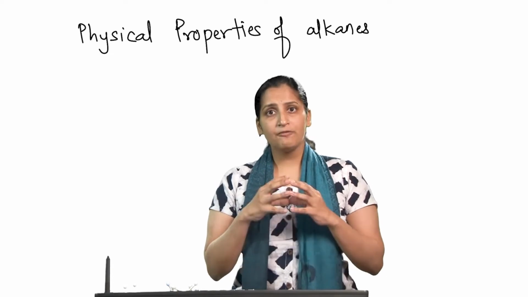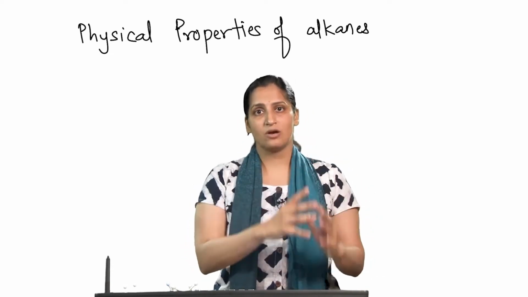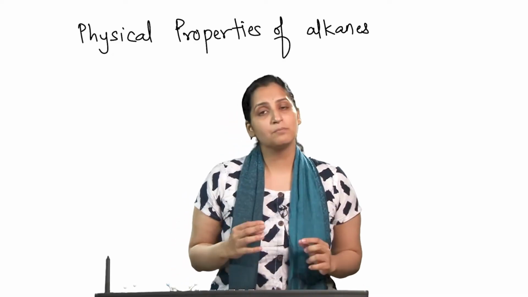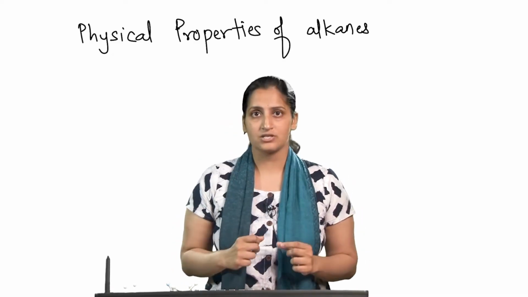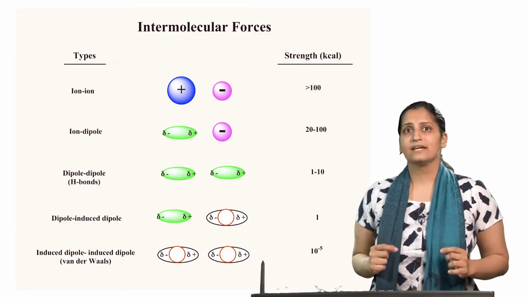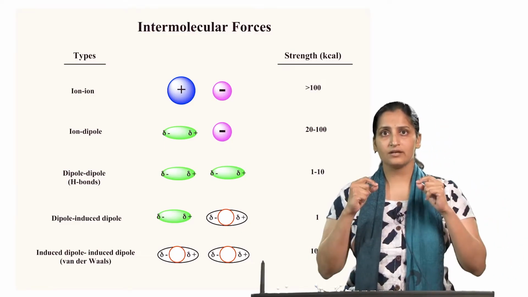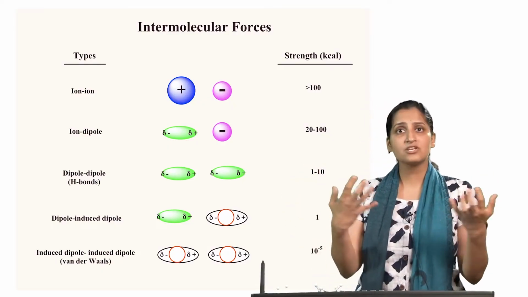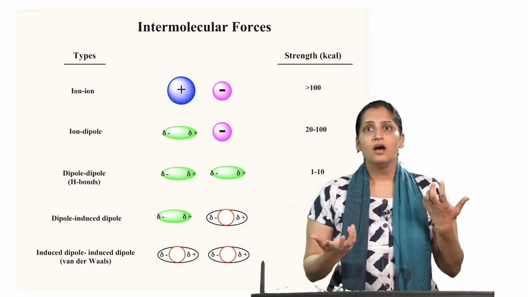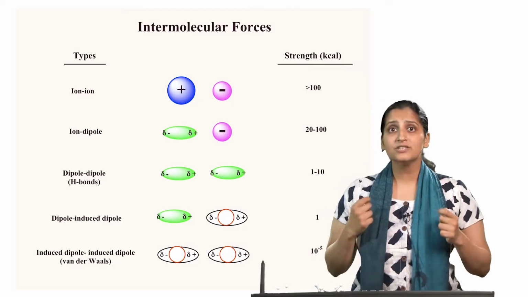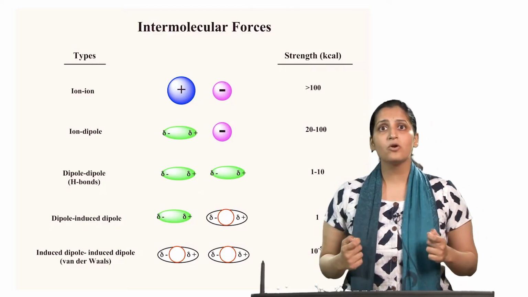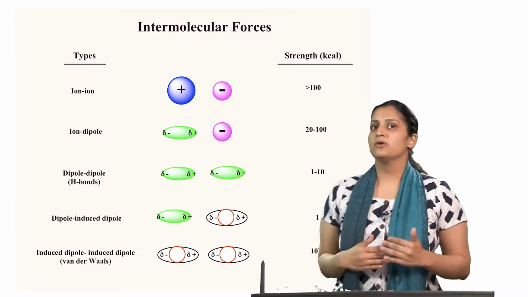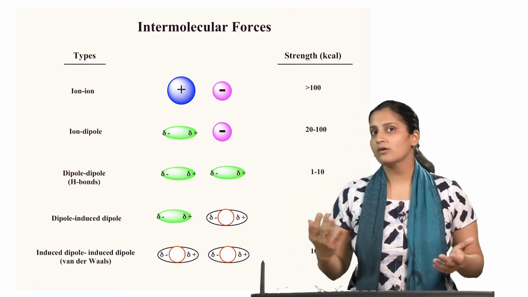The ability of any compound to exist as solid, liquid and gas depends on the temperature, of course, but it mainly depends upon the intermolecular forces of attraction. So far we have seen the electrostatic forces of attraction. Like in sodium chloride, they are attracted because of the electrostatic forces of attraction between a cation and an anion. This is really the strongest force of attraction that exists, about 188 kilocalories per mole. Then comes the dipole-dipole interaction, which is about 2 to 10 kilocalories per mole.